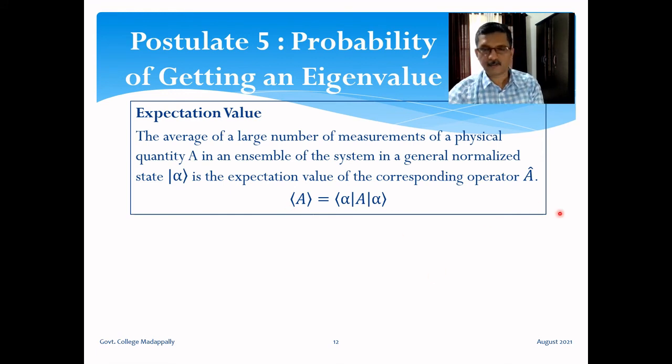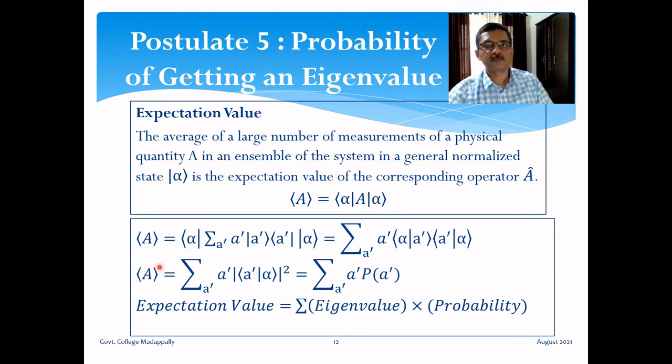Let us see if this formula gives the average value. So in this formula, instead of operator A, I can substitute this expression. That means an operator expressed in its own eigenkets will be like this: summation over A prime, where A prime are the eigenvalues, ket A prime, bra vector A prime. This we have seen before. So we are expressing operator A in its own eigenkets. Okay. So this is equal to, taking the summation symbol outside, summation over eigenvalue A prime. What else? Bra vector alpha couples with this ket A prime, and this bra vector A prime couples with this ket alpha.